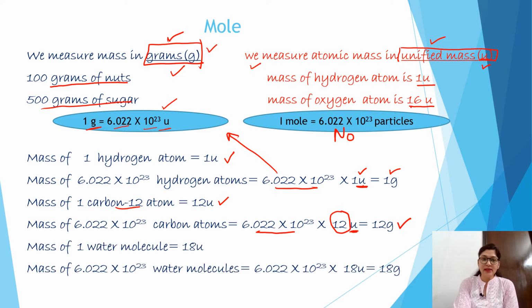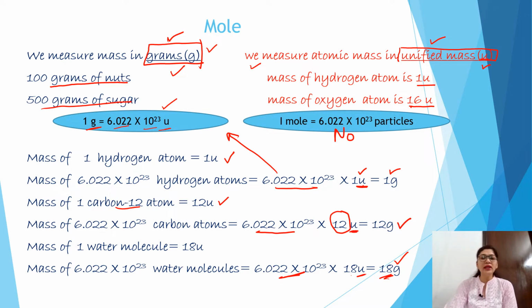Take one more example. Mass of one water molecule is 18 U. Then what is the mass of this much of particles? Avogadro number multiplied by 18 U. Here U and this constant depict 1 gram, and 18 as such.